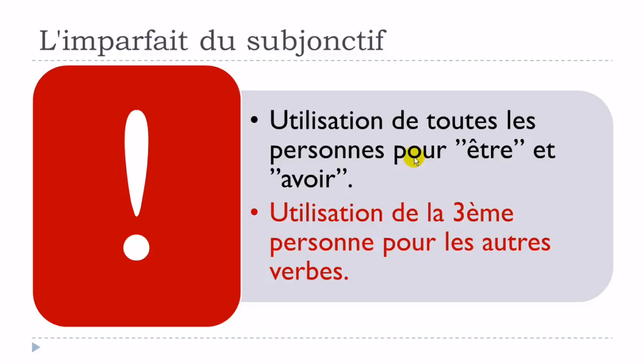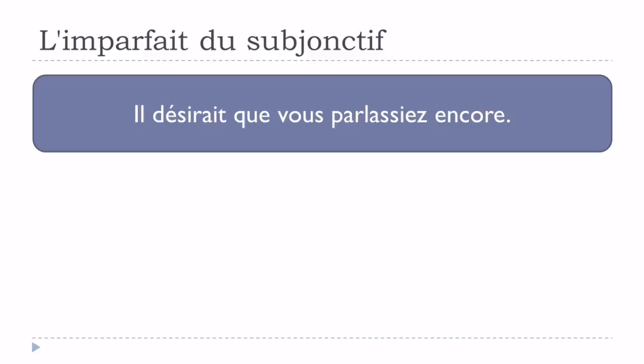So remember, as we saw, utilisation de toutes les personnes pour être ou avoir, and then for the other verbs, we will only use the third person from the singular or the plural. Okay? So let's see now. Il désirait que vous parlassiez encore.